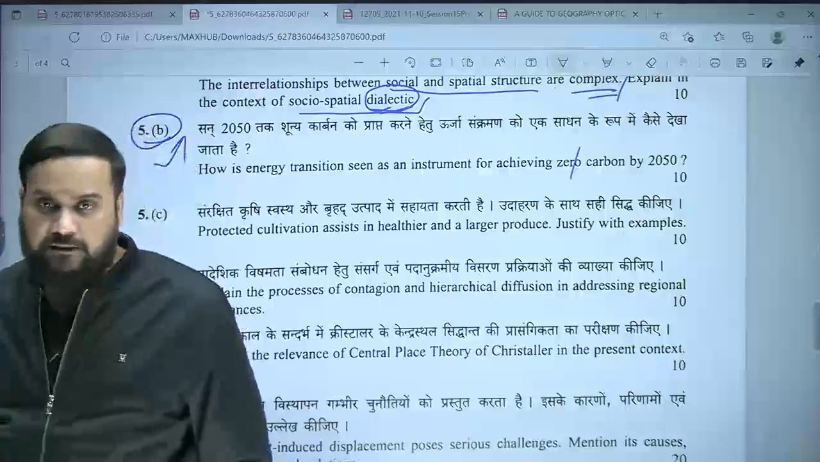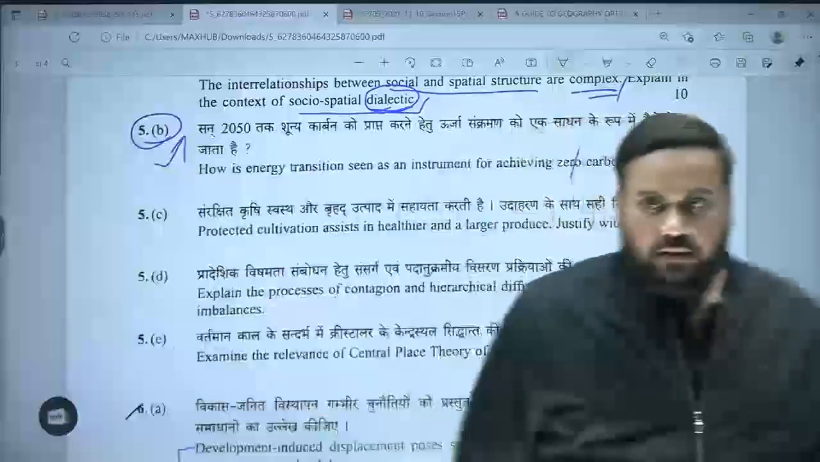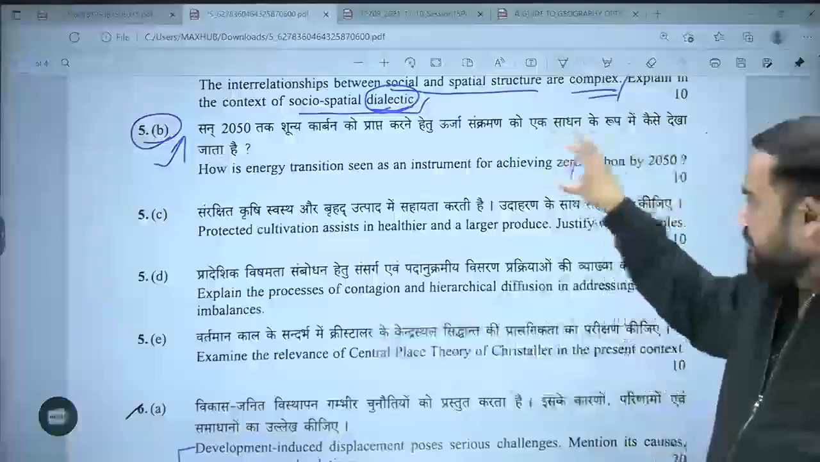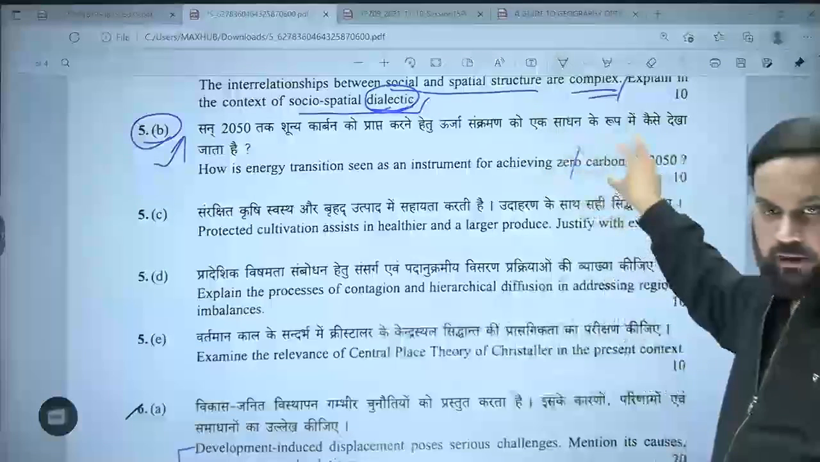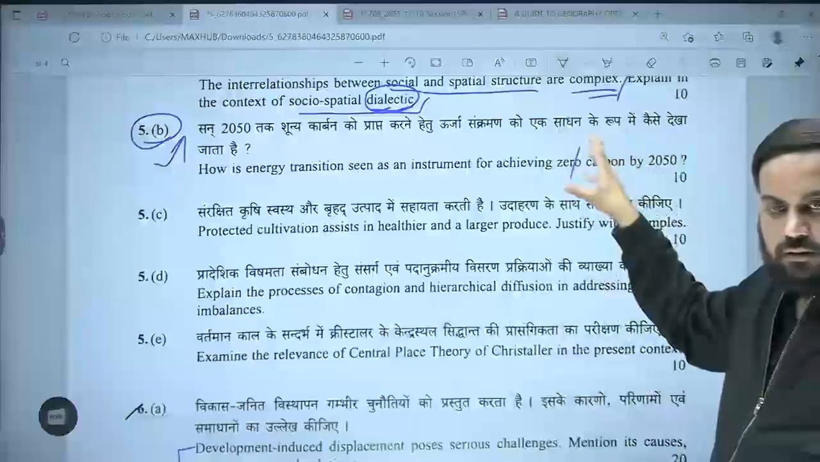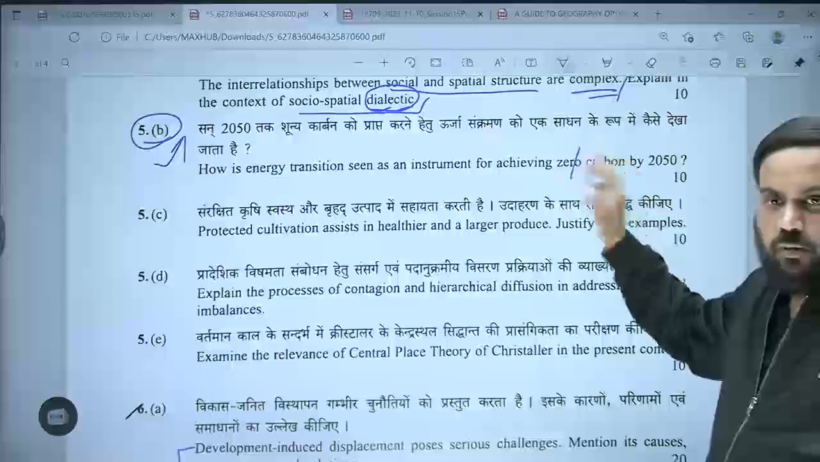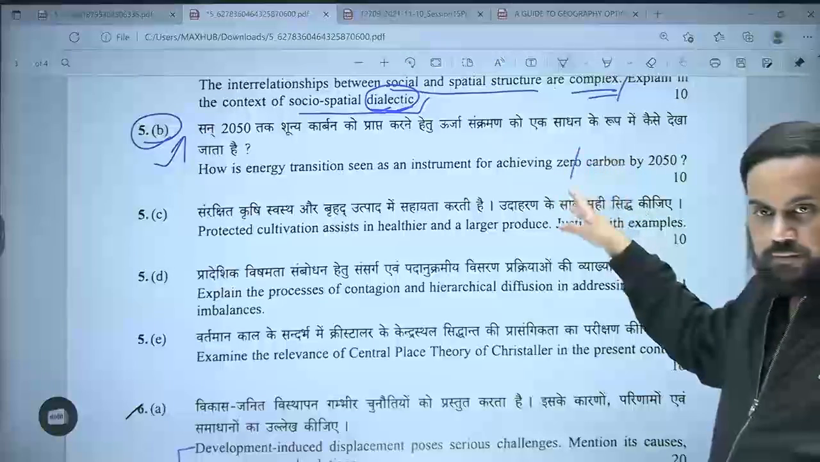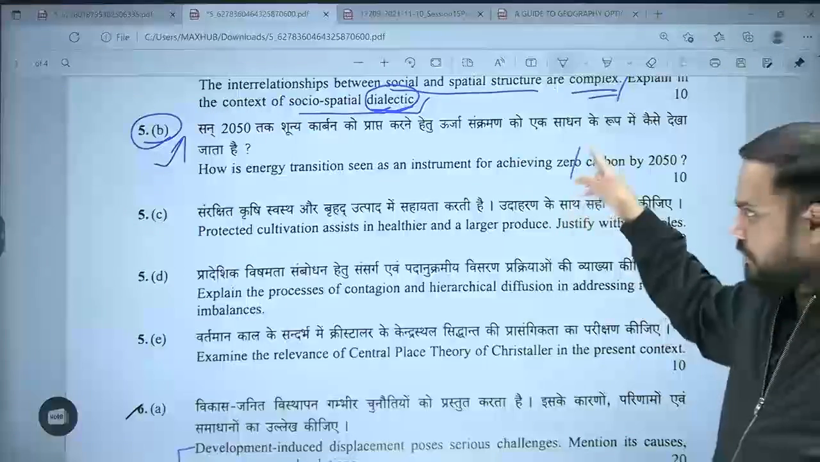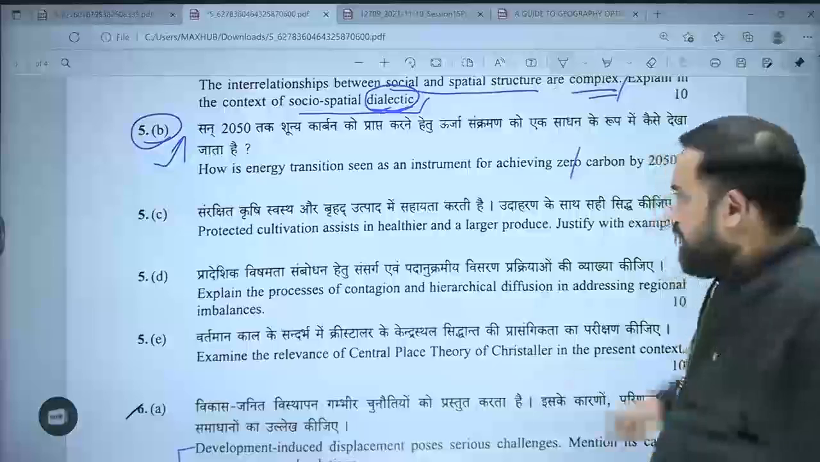And where do we study this? We study this in the basics of global warming. Do you get my point? In the basics of global warming, we basically study this. So again, not a difficult question from my perspective.